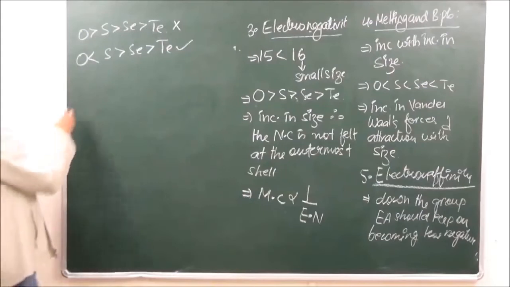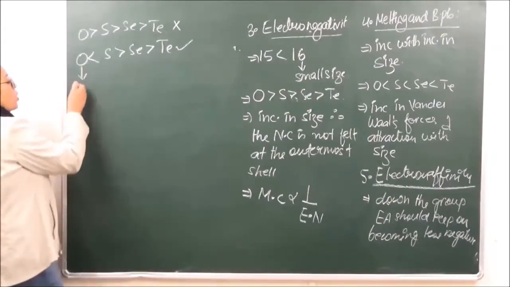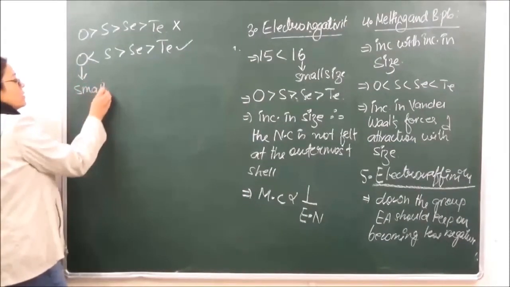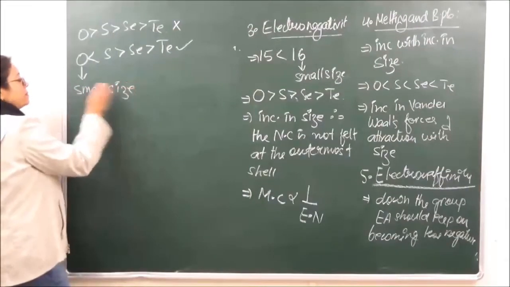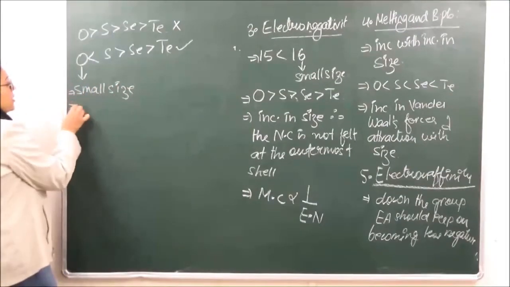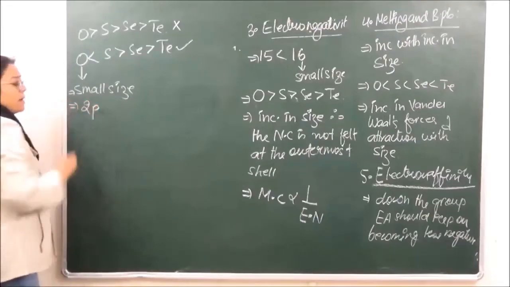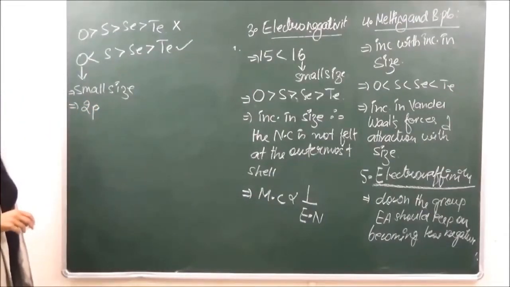Now why is this happening? This is because oxygen has a small size. The electrons in oxygen are filled up in the 2p orbital, right?